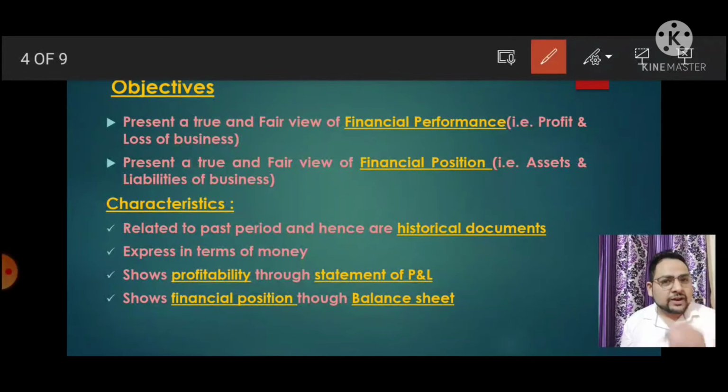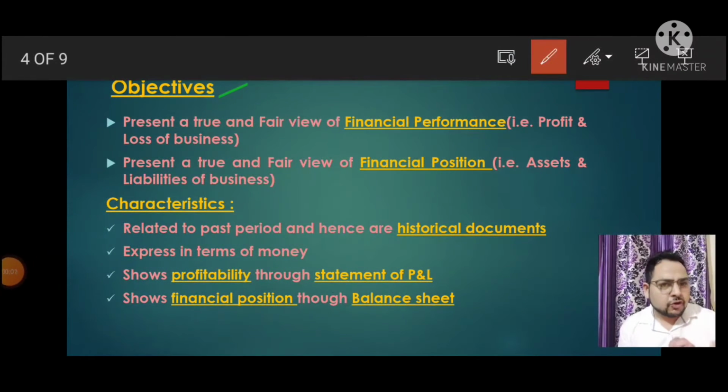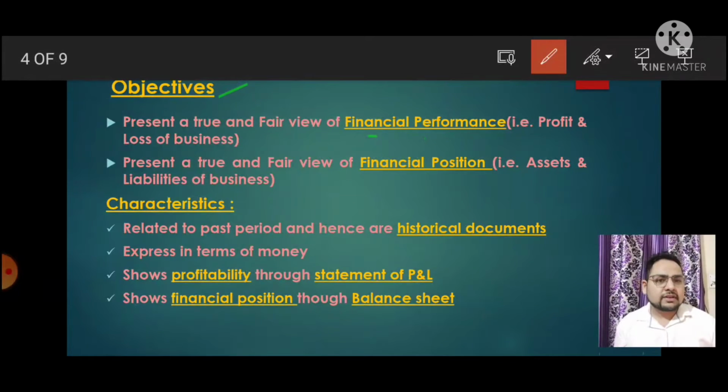So the answer of why is, it's an objective. If you see the objective, you can understand why we need it. First of all, the financial statement provides us the information regarding financial performance of the business. You can see I highlighted this by giving an underline that it is helpful to understand a true and fair value picture of financial performance and financial position.